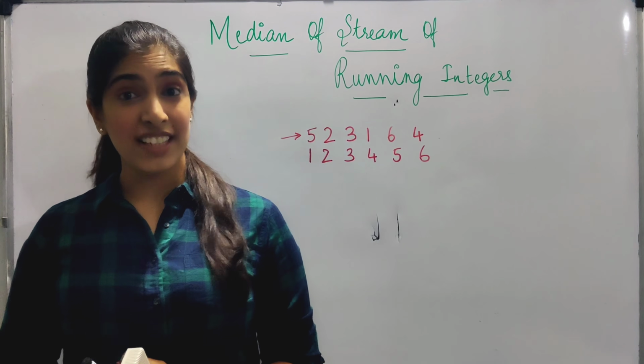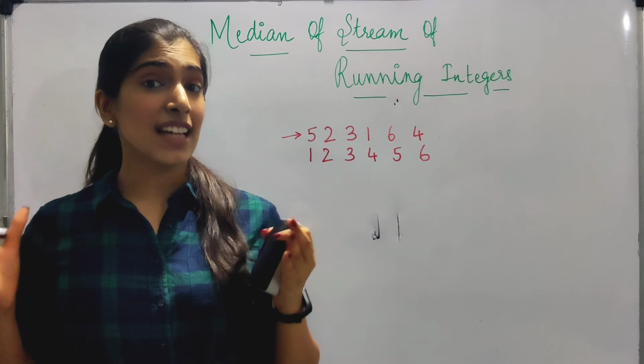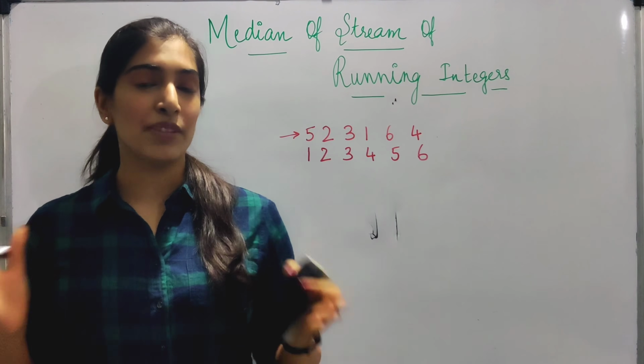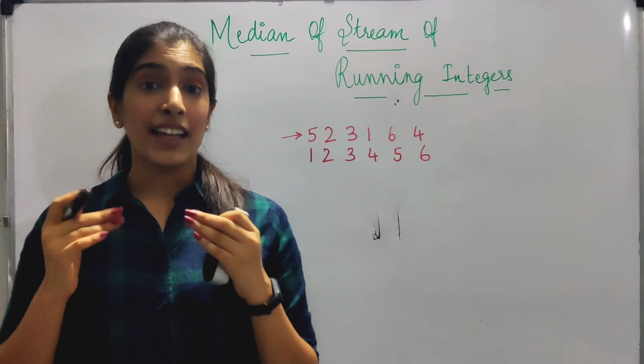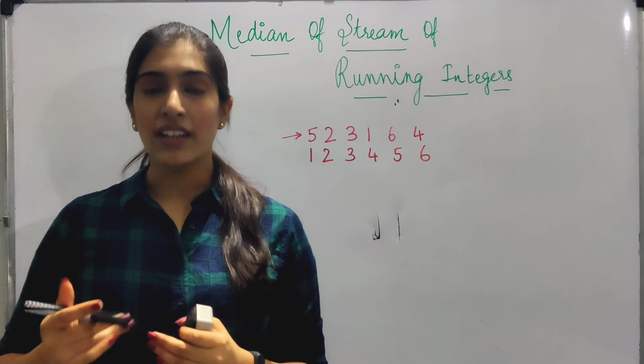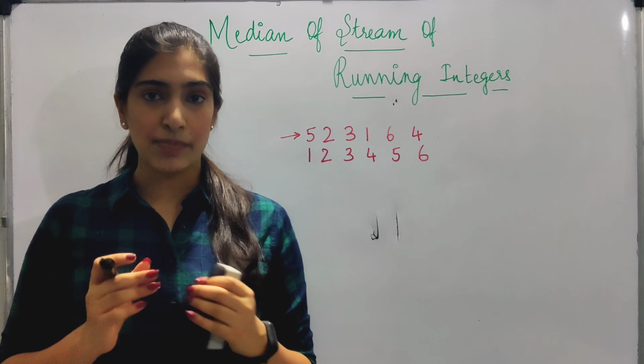Hi guys, today's question is median of stream of running integers. This is considered a hard question, but we will break it down. Firstly, what is the meaning of running integers? It means that the numbers are coming one by one and you have to keep returning the answers as the numbers come. Let me explain more.